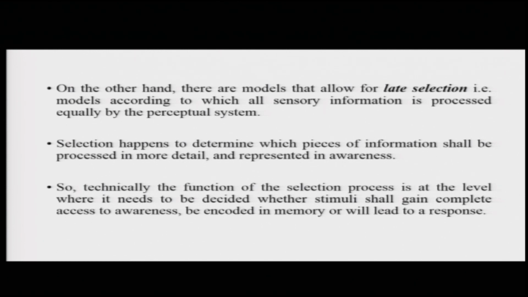So, in these late selection models, the selection process operates at the level where it needs to be decided what degree of processing is going to be given to a particular bunch of information, which bunch of information is going to get complete access to awareness, which will be stored properly in memory, or will eventually lead to a response. So, the function of this selection process is qualitatively very different. It is basically to enhance the detailed processing of certain bits of information rather than blocking everything out.